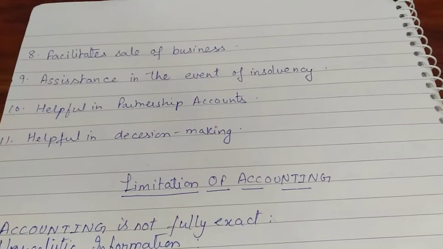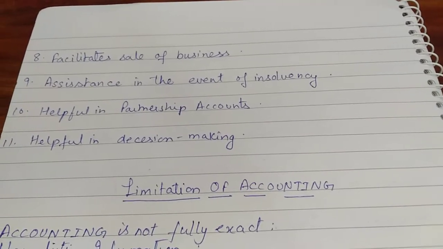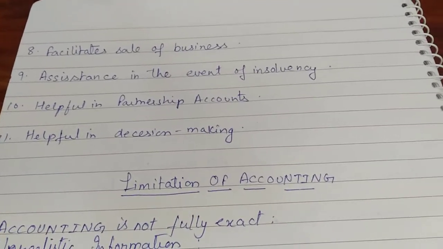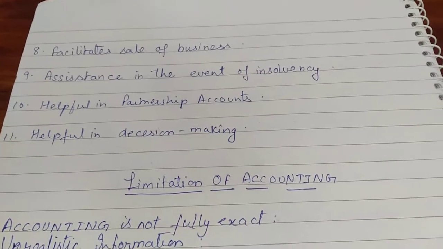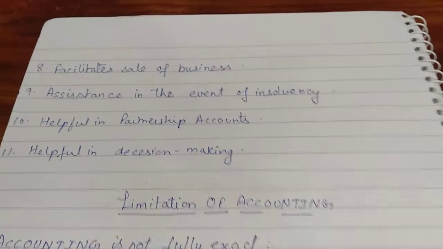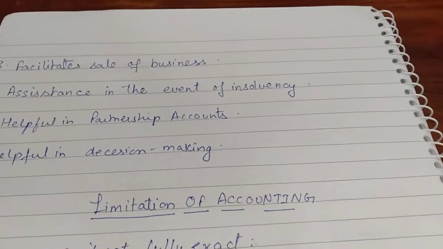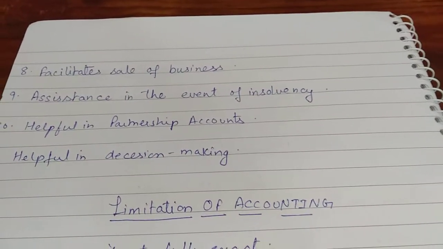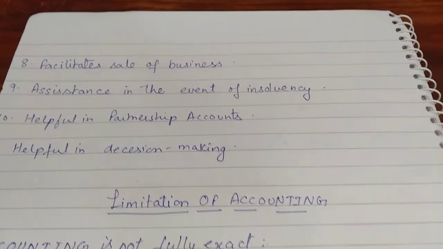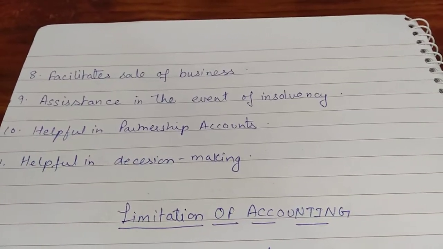Ninth point, assistance in the event of insolvency. Now what is insolvency? Insolvency का मतलब होता है दिवाला निकलना. In simple language, when a businessman is going to get bankrupt, that is insolvency. Now when he is going to get bankrupt, he will pledge everything. He will give up, saying my business is running in losses, so I am going to leave my business. At that time, accounting shows how many assets he has which we can sell in the market and satisfy the liabilities to some extent. So in this way also accounting helps.